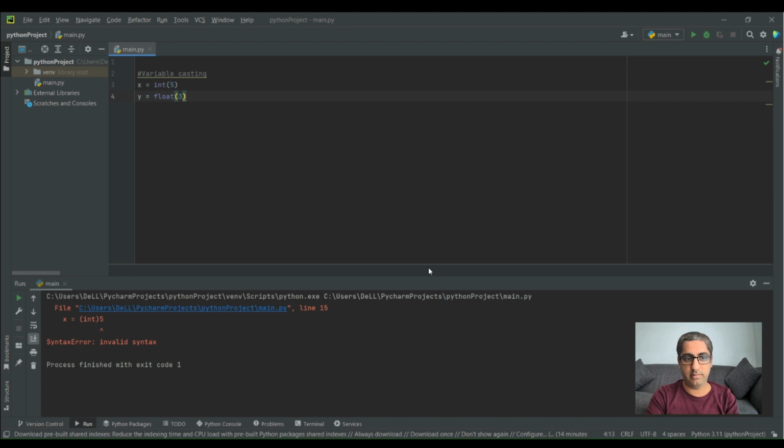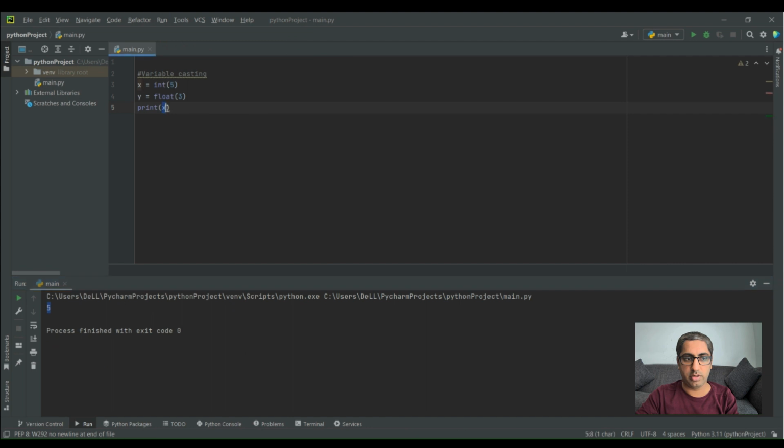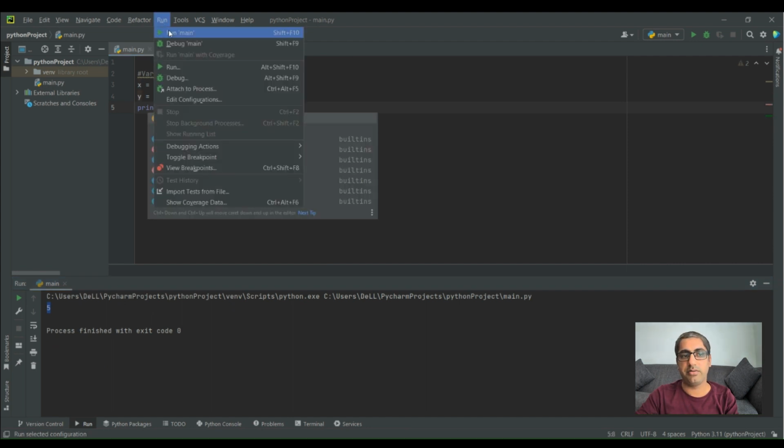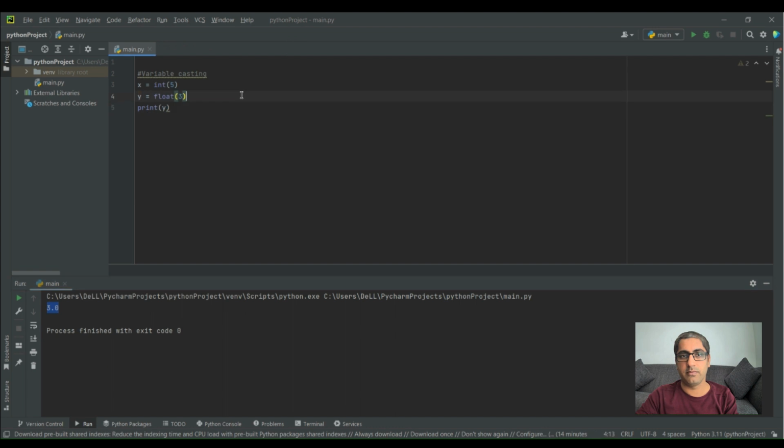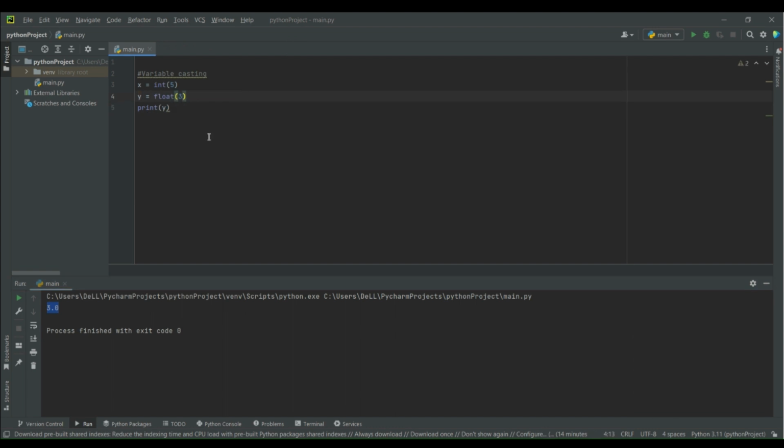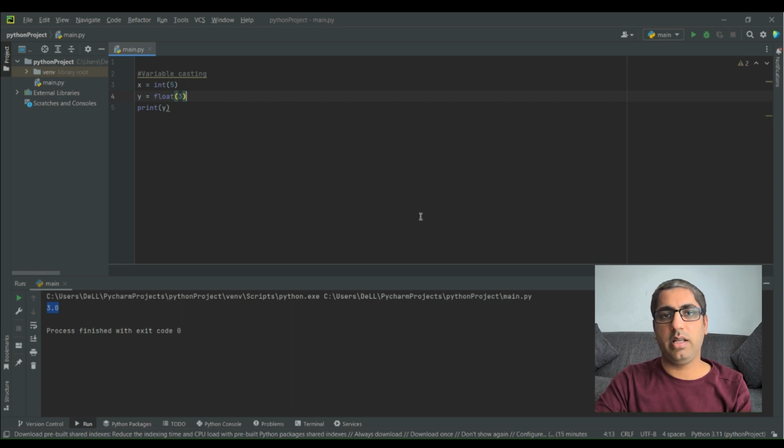If I print x and see what the output is, you see it's 5, and if I print y, you will see the output is 3.0. Why is it 3.0? Because this is the value of a float. So this is how typecasting works in Python. So we saw how casting works in Python, and there are multiple different types available in Python. When we talk about variables, there are integers, floats, strings, booleans, bytes, etc.